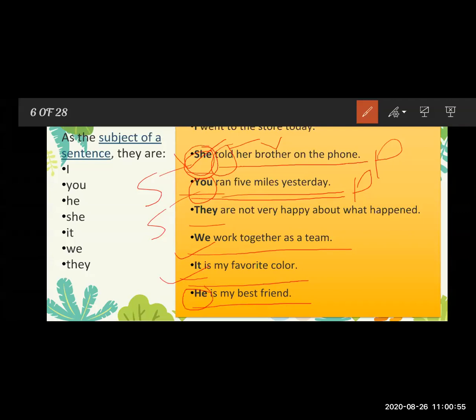Now see all the sentences. In the first sentence, I is the subject; then she, you, they, we, it, and he are all subjects. These are all pronouns, and they work as the subject in the sentences.